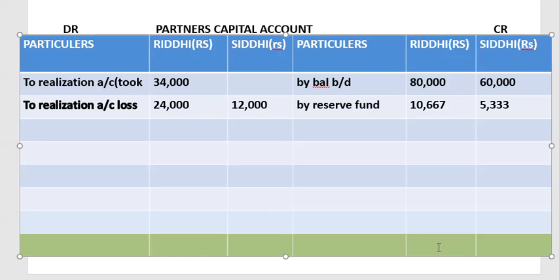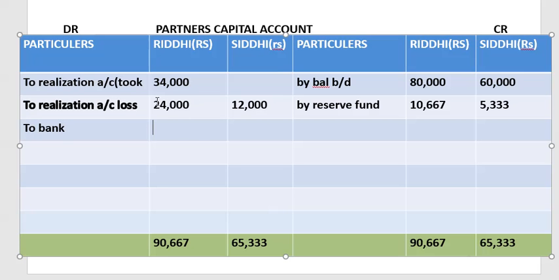So the total we get it as 90,000 and 65,000. Here also we will be writing it as, and the difference we get will be transferred to bank.